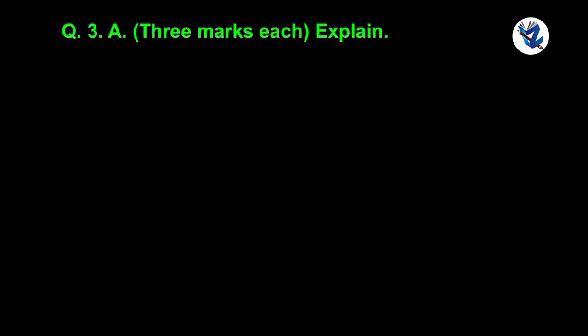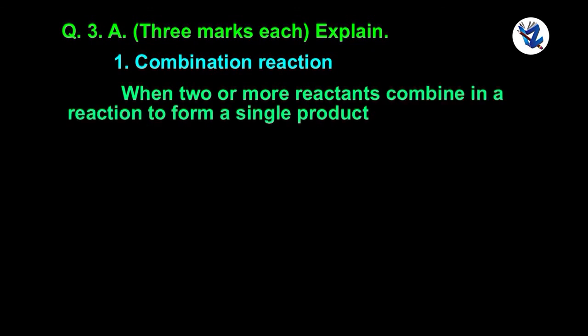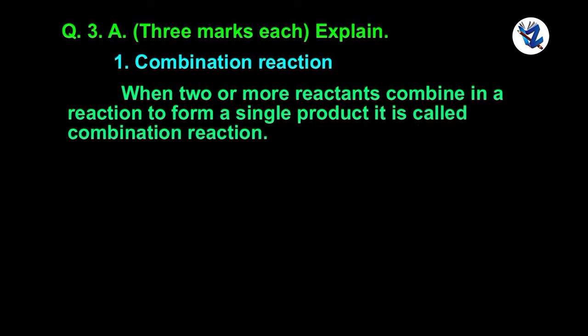Question 3A. 3 marks each. Explain. Combination reaction. When two or more reactants combine in a reaction to form a single product, it is called a combination reaction.